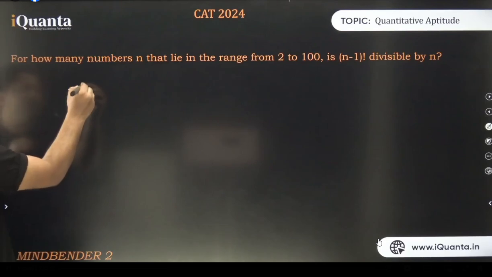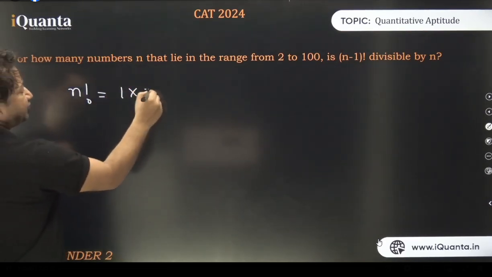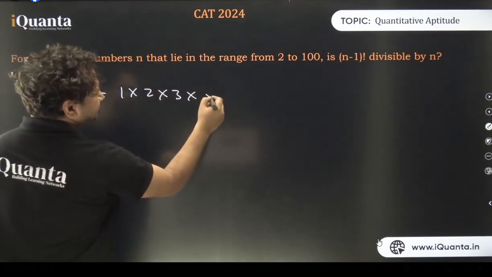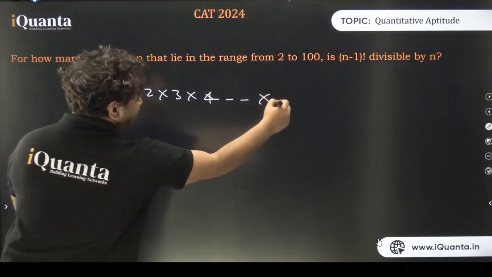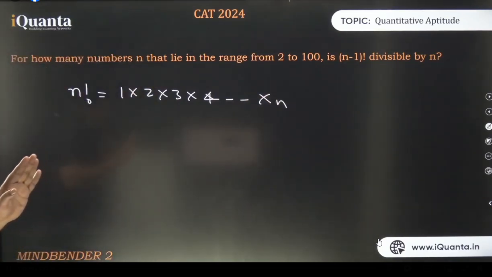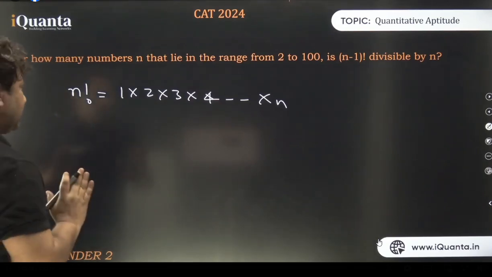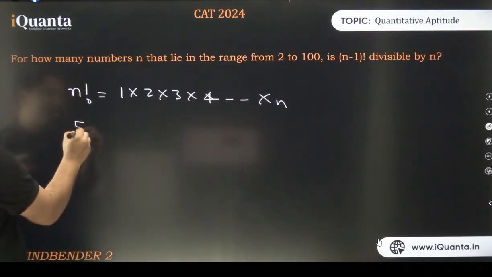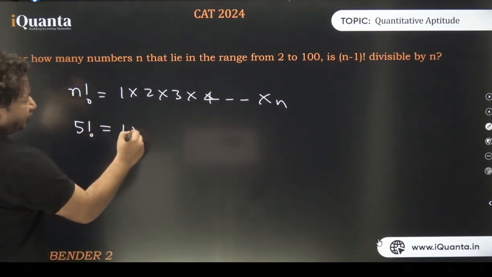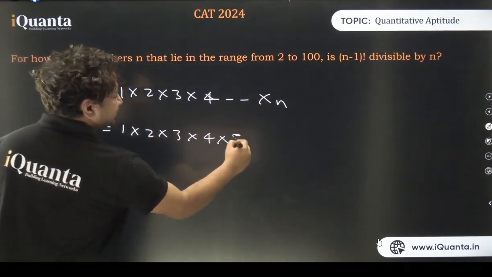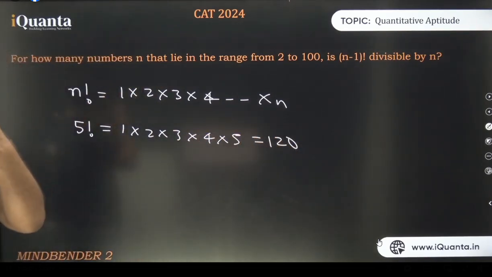See, whenever we say factorial n, this means the product of all the natural numbers starting from 1 till n. That is what factorial means. So when I say factorial 5, this is nothing but 1 into 2 into 3 into 4 into 5, which is equal to 120. Clear?